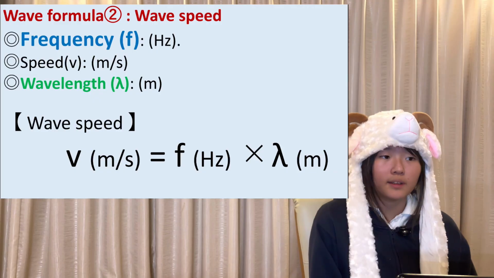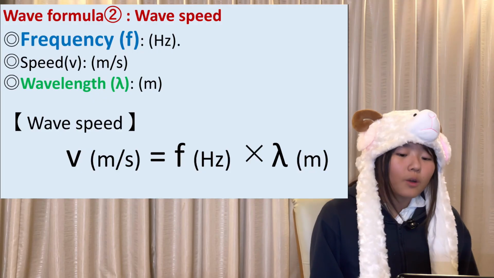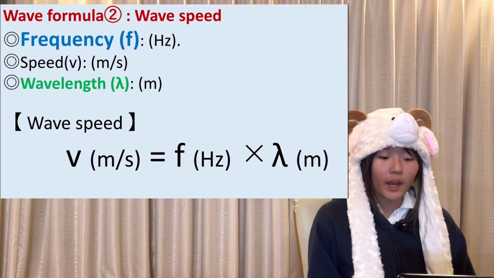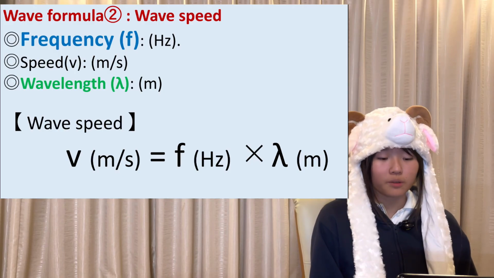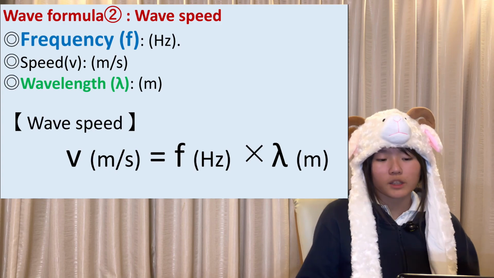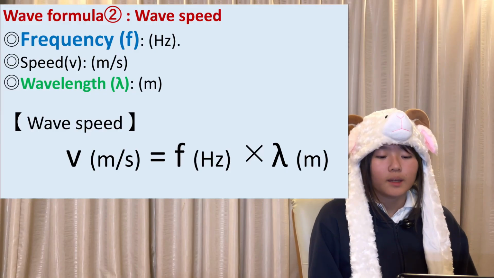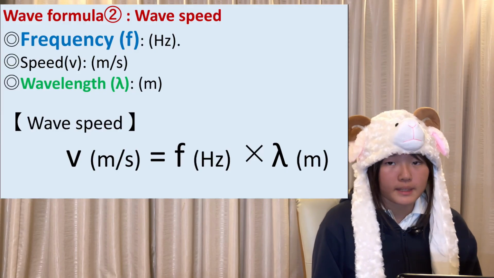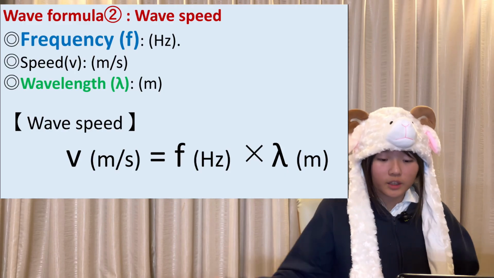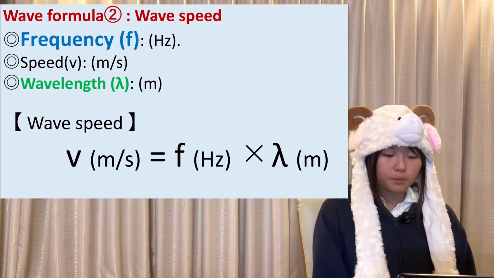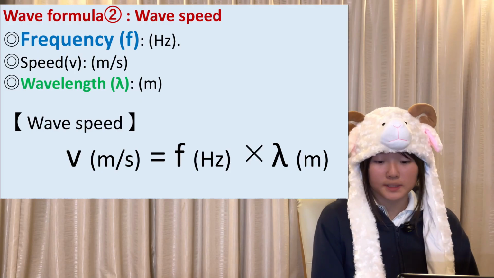Now I'll tell you another one that is, I think personally, also very important: how to calculate wave speed. For this, you'll need to know two of the following: the frequency, which is in hertz, the speed, which is also velocity but without the direction, which is in meters per second, and wavelength, which is measured in meters. The wave speed formula you actually need to remember is v equals f times lambda. So basically, if you don't use the symbols, it would be speed equals frequency times wavelength.